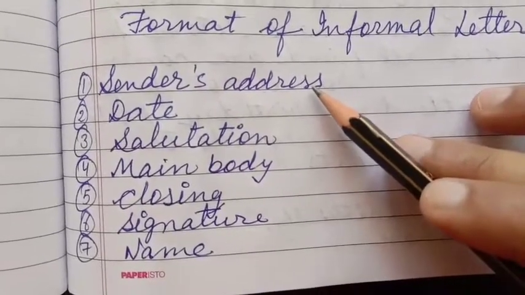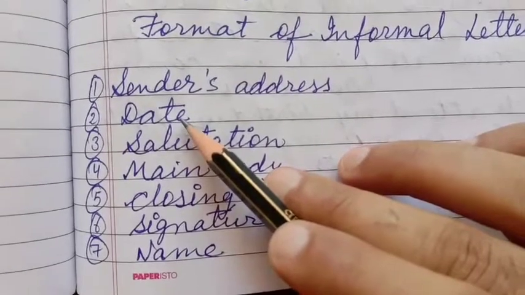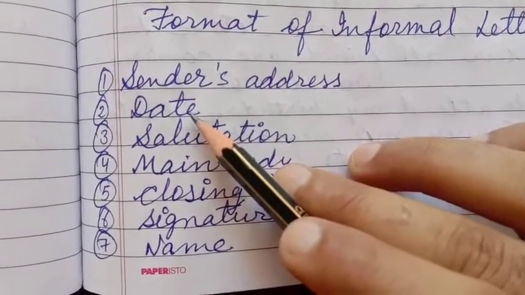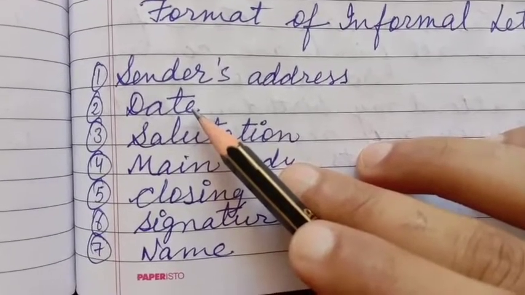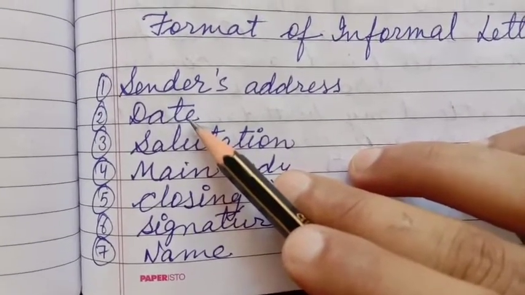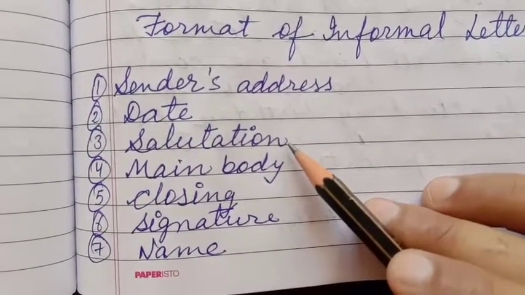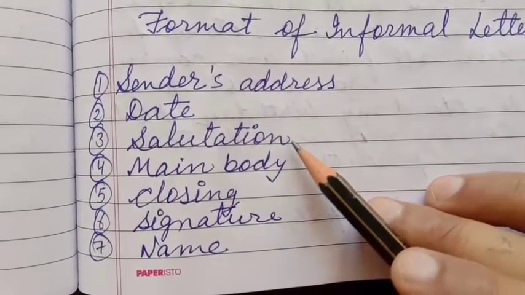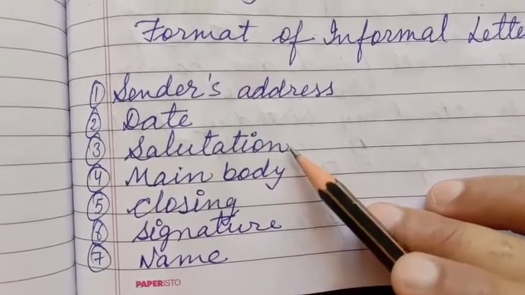It will be followed by the date. The date should always be written in expanded form. After the date comes the salutation. We can use dear or my dear or respected in the salutation.